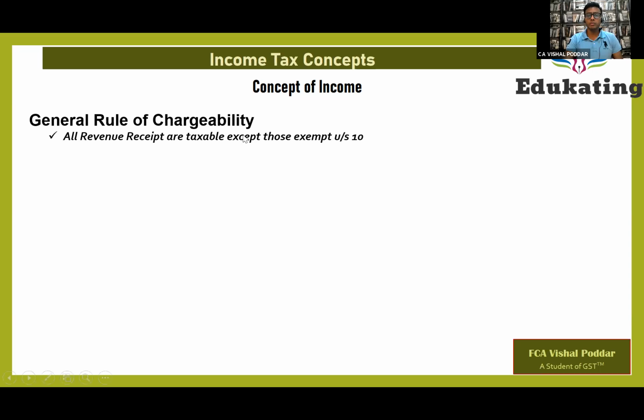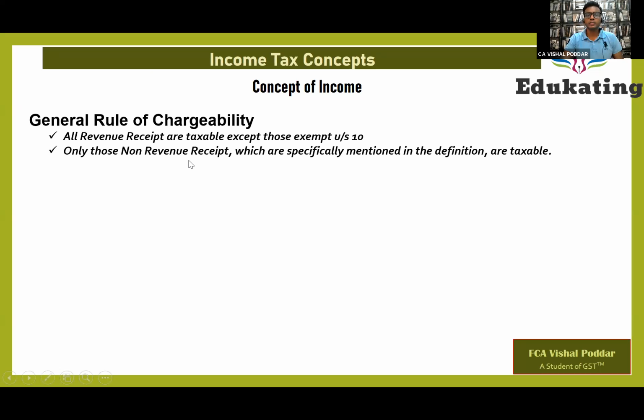Yes, it may be taxable or it may be exempt, because the government under section 10 has given certain cases where the government does not want to charge tax, does not want to levy tax. So those are the cases which are termed as exemption, where even though you have earned income, even though your receipt is a revenue receipt, you are not called upon to pay tax because they are covered in the exemption list. Fine. Now, besides this, in some cases, even non-revenue receipts are liable to tax, but all non-revenue receipts are not liable to tax.